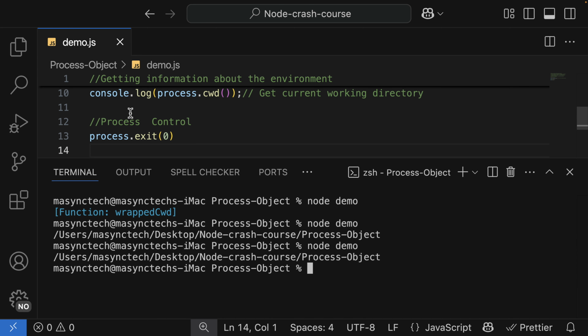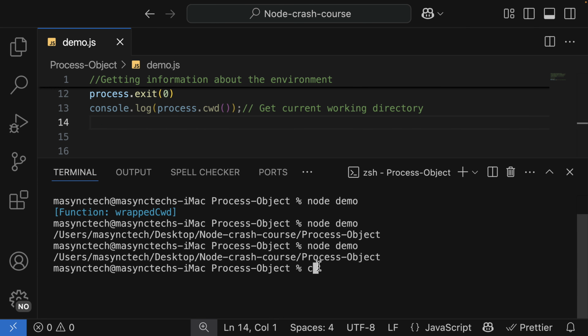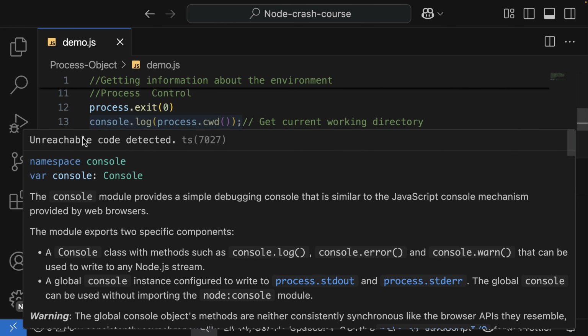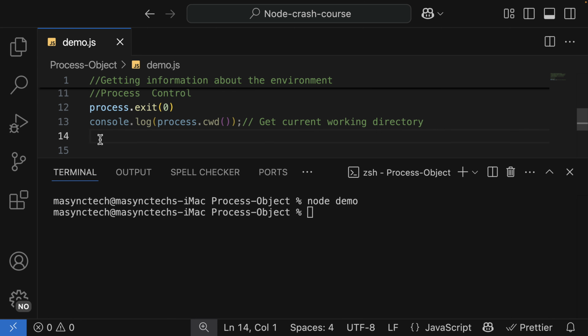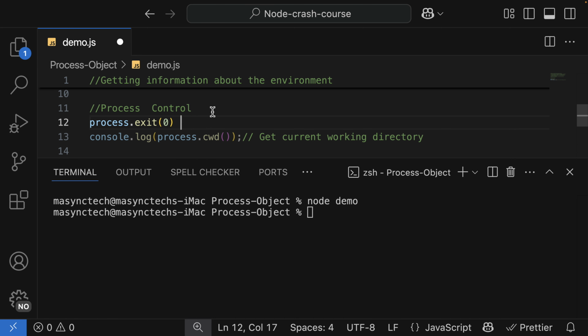So even if I log this one below here, let's have a look. As you can see here, we have unreachable code, because at this point we are exiting the application, and we are saying that after exiting, go ahead and log. So you can regard process.exit as a return statement in JavaScript, which means don't move on to the next code. So process.exit simply means that we are exiting the application. So 0 means success, and non-zero means failure.